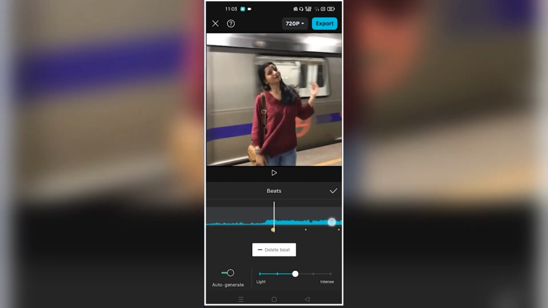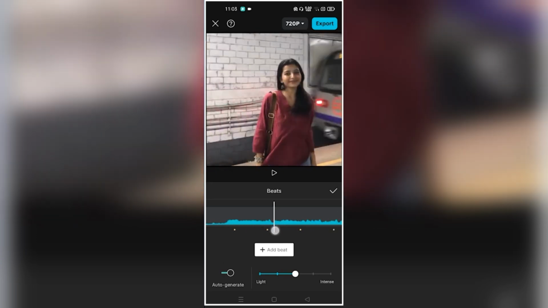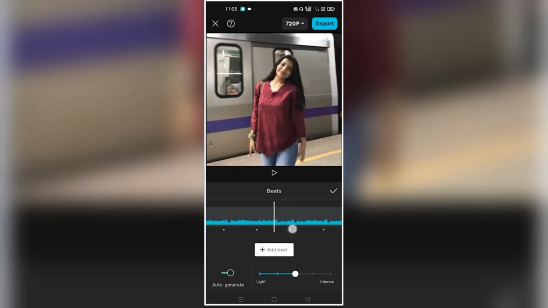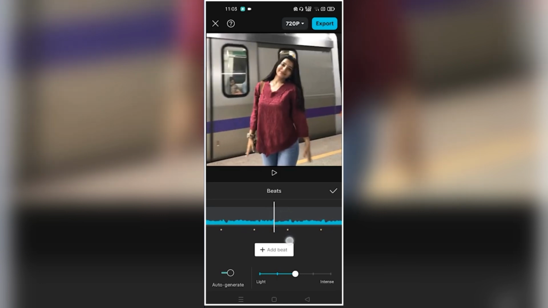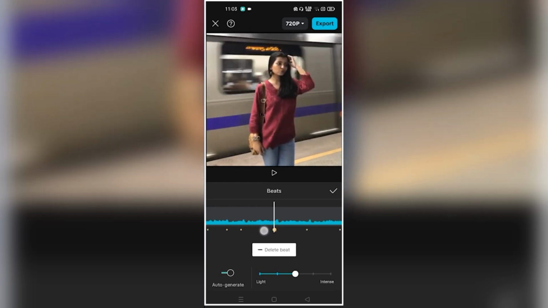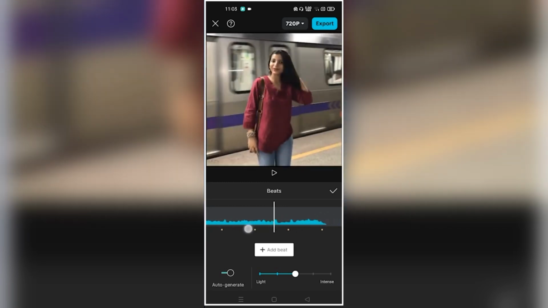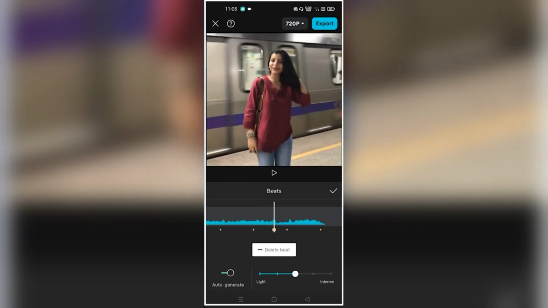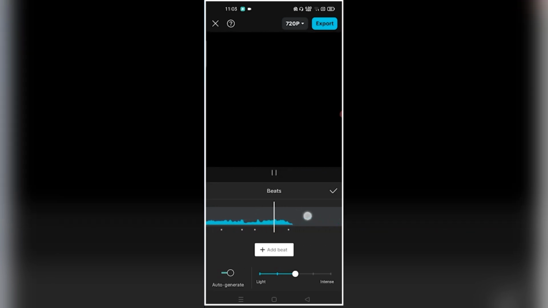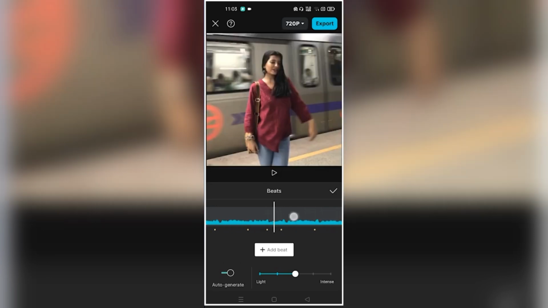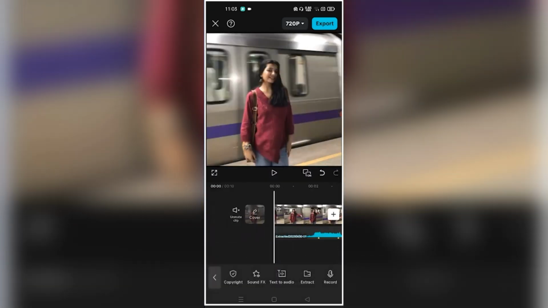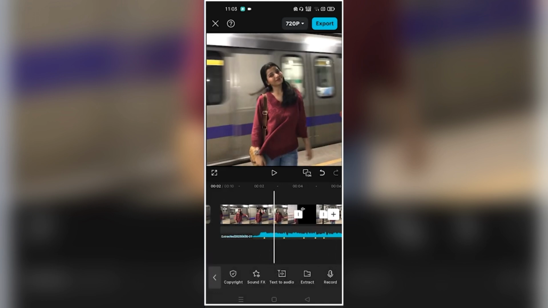Like adding here, you have to come to the beginning. After that listen to the song properly and come here and add a beat mark at this place. Here, and after this you add here at this place. Like, listen here. Okay, now our beat marks are perfect and ready here, guys. Now we simply do it. And after doing that, now we have to set every clip here according to the beat marks.